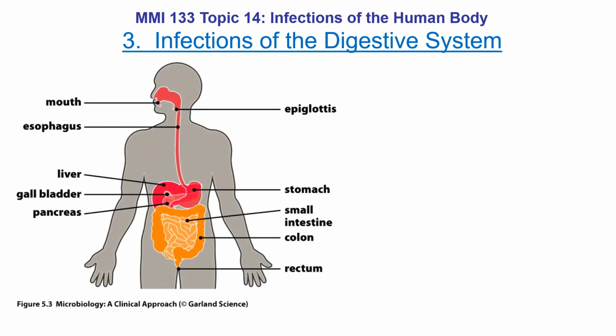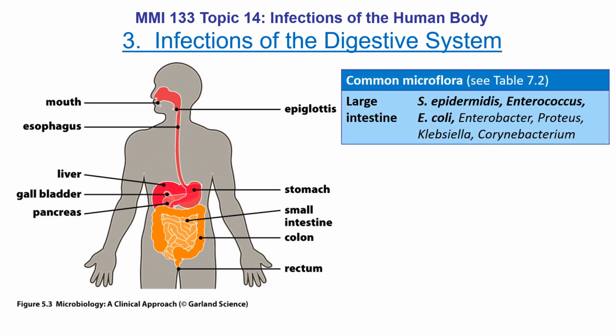So let's take a look at part 3 of topic 14, infections of the human body. We're going to talk about infections of the digestive system. So what kind of organisms are we talking about here? There are a huge number of organisms as well. You notice I have the ones in bold, the ones that we've talked about.